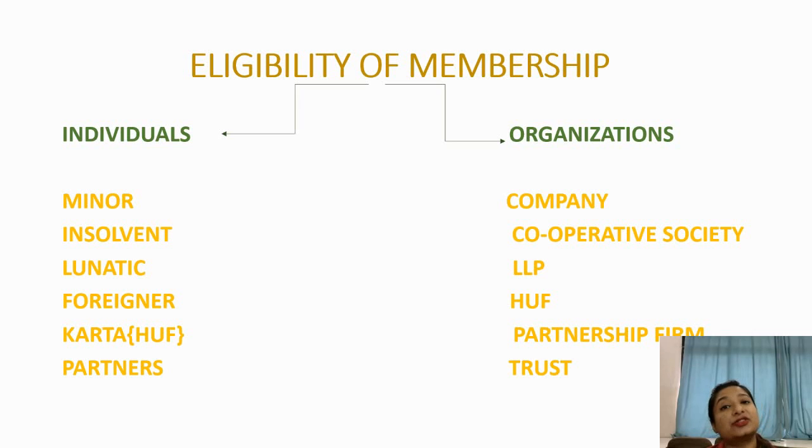And the last one is trust. Any registered trust can become the member of any company. Trusts work like NGOs, non-profit associations, non-profit organizations. So these trusts, if they are registered, can definitely invest in any company and use that amount in the welfare of the people. So definitely a firm that is registered can become a member in any company.